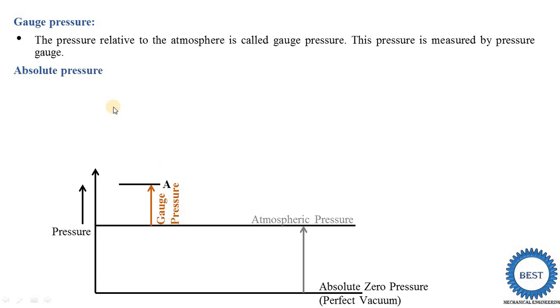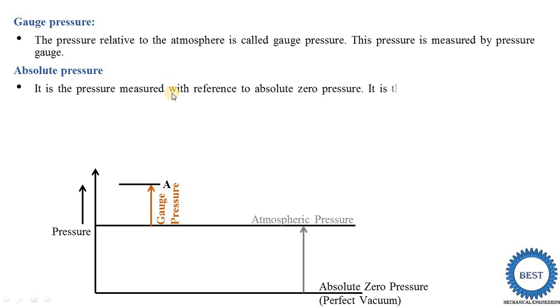Next is the absolute pressure. It is the pressure measured with reference to absolute zero pressure. Here in this diagram, this is the absolute zero pressure line. We measure the pressure with respect to this absolute zero pressure, which is called the absolute pressure, and it is the pressure related to the perfect vacuum.